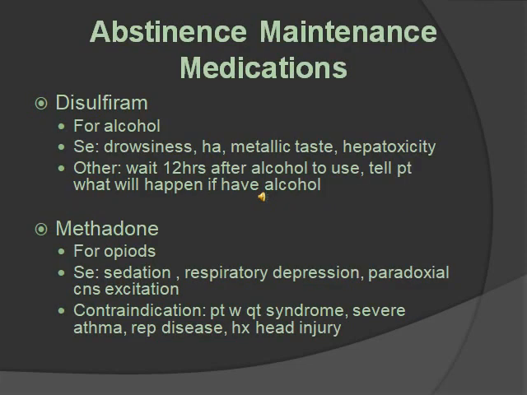Abstinence maintenance medications. So these include disulfiram and methadone. Disulfiram is given for alcohol, and methadone is given for opiates. Disulfiram causes unpleasant side effects if someone takes alcohol, like flushing, throbbing, respiratory depression, nausea, vomiting, chest pain, syncope, confusion, etc. So it's going to make you not take alcohol because you're going to have the side effects. These effects could last from anywhere between 30 minutes to several hours.